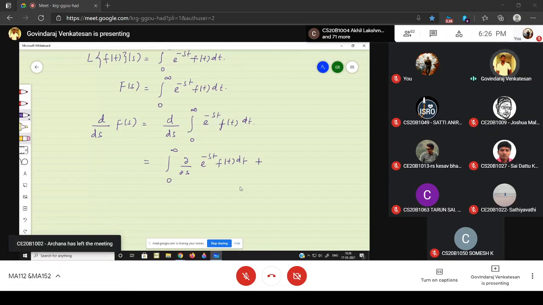The upper limit is infinity. What is the answer? 0. Minus, what about the lower limit? 0. So what about this differentiation? Dou by dou s of e power minus st into f of t.